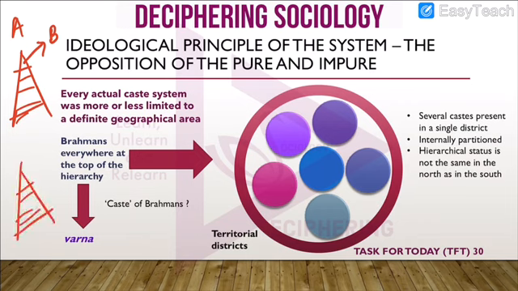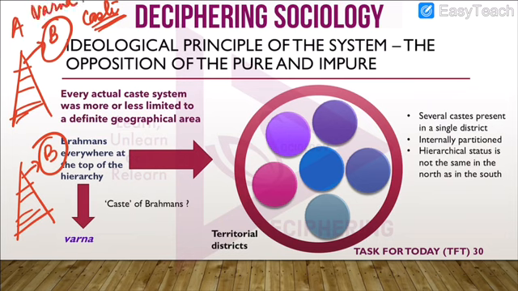Similarly, in another place, again the Brahmins occupied the topmost position. But he said that this Brahmin and this Brahmin, although they were Brahmins, could differ in caste. Although by Varna both were the same, by caste they could be different, and that is why we could not say that this hierarchy was equal to this hierarchy, because the hierarchical status would not be the same.